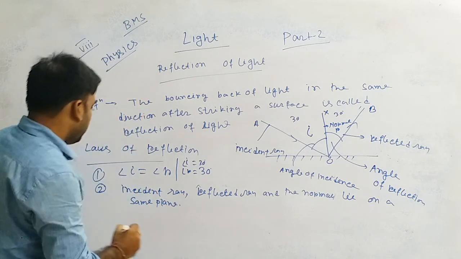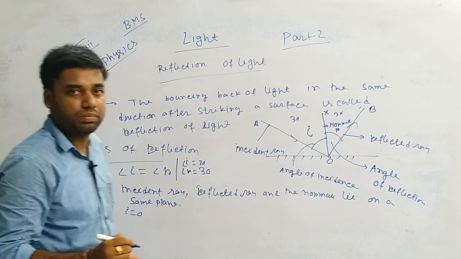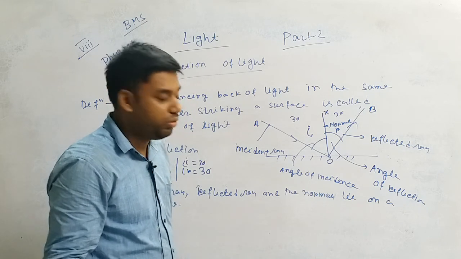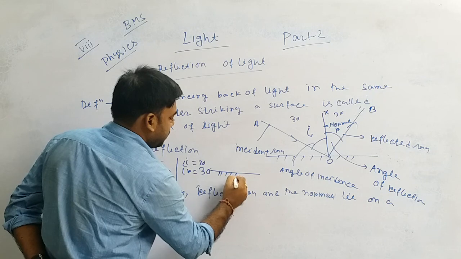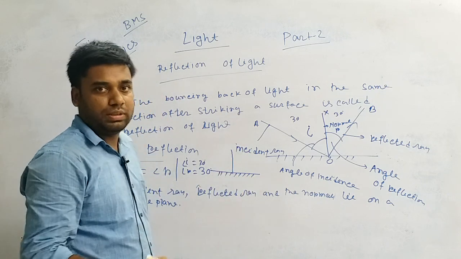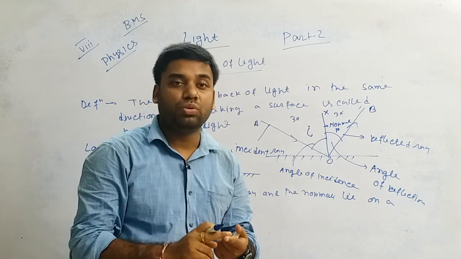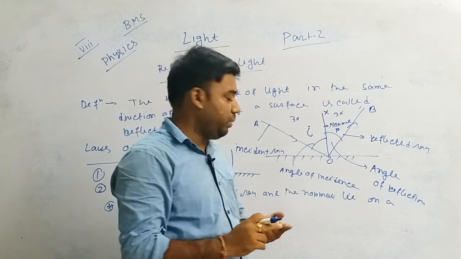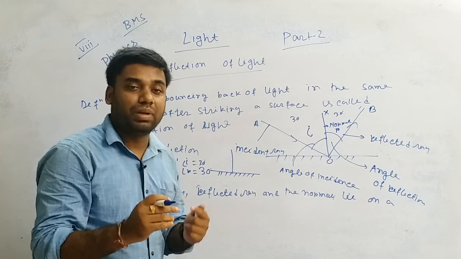One thing, if I equals 0, what will happen? I equals 0 means the angle of incidence is 0. So that is the surface, and it is the normal. Angle of incidence is the angle formed between the normal and the incident ray. I equals 0 means the normal and incident ray are on the same line.